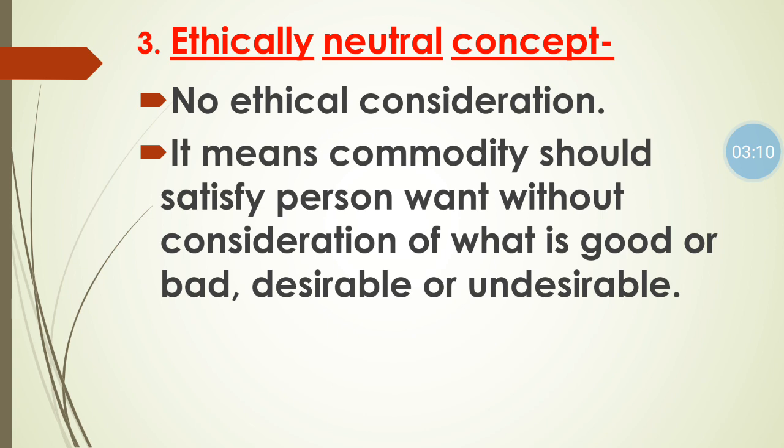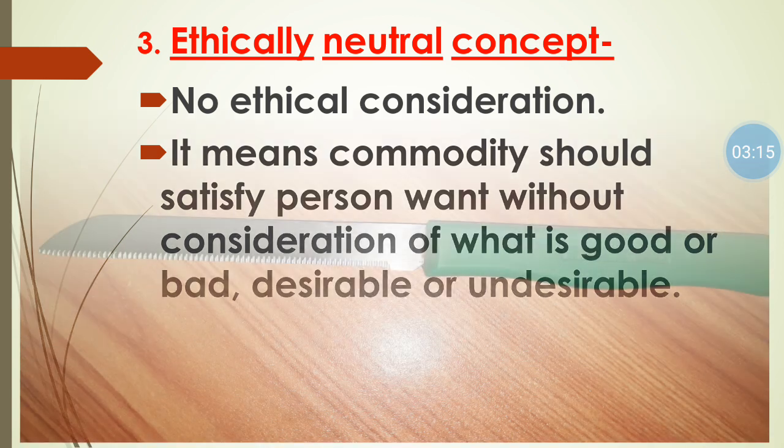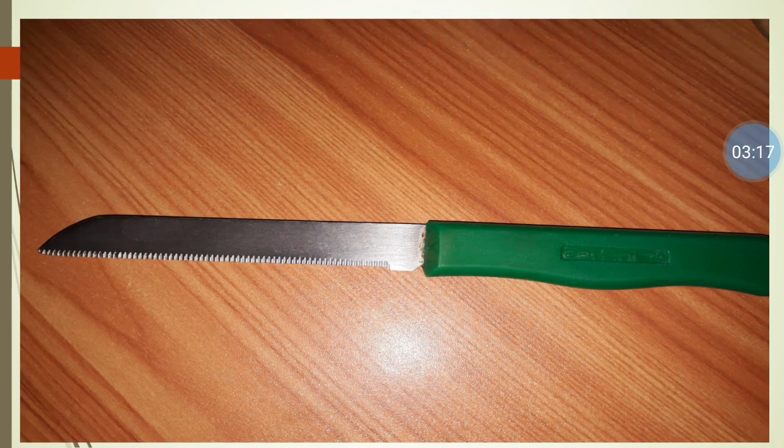It just thinks that the commodity should have a power to satisfy our want. Example, knife. A knife has a utility to cut vegetables and fruits. The same knife has a utility to harm someone. So a knife has two uses. First, to cut vegetables and fruit, and second, to harm anyone. So utility just thinks about want satisfying. The power of a commodity is to satisfy the want. It does not think in an ethical way.